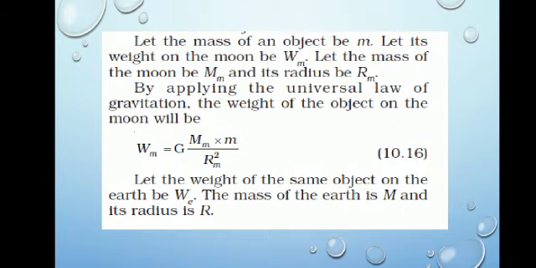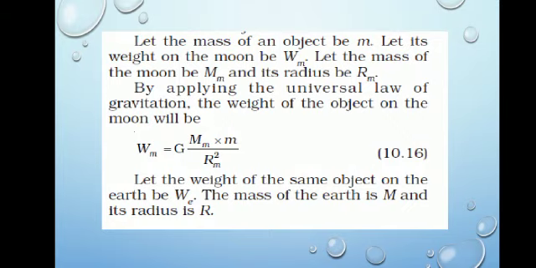Now suppose the mass of an object is m, and let the weight on moon be Wm. The mass of the moon is Mm and the radius is Rm. So how can we write the universal law?